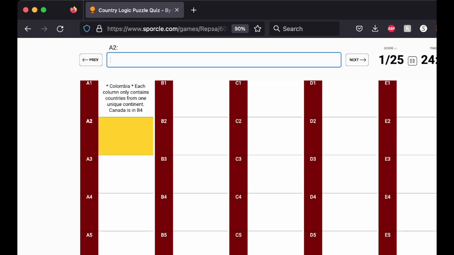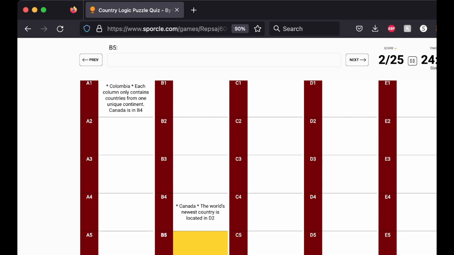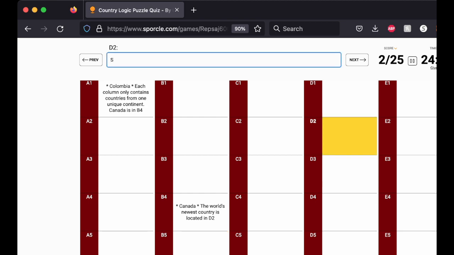Alright, so Colombia is A1. Each column only contains countries from one unique continent. Canada is B4. Alright, so type in Canada, B4. The world's newest country is located in D2. So I believe the newest country is South Sudan in Africa.